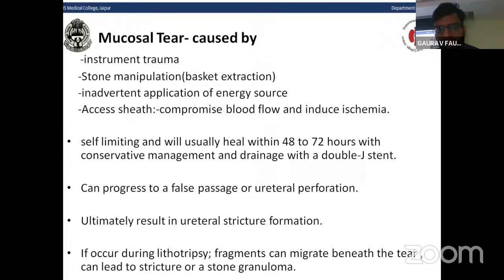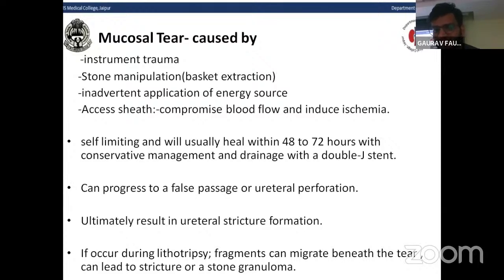Another complication is the mucosal tear, which is caused either by instrumental trauma or stone manipulation, usually by basket extraction, inadvertent application of energy sources, and excess sheath use, which compromise the blood flow and induce ischemia, which later presents as a mucosal tear.